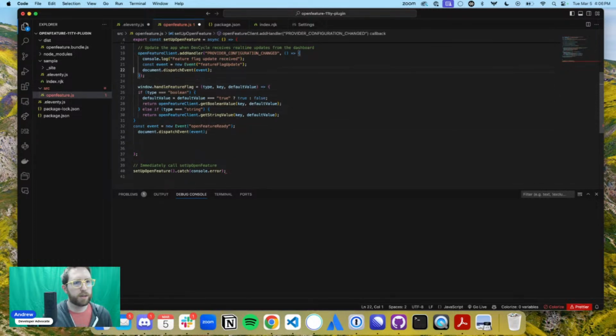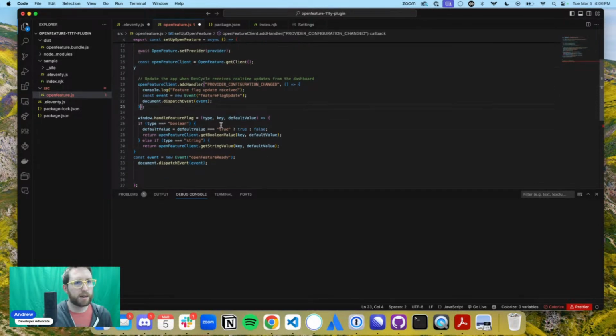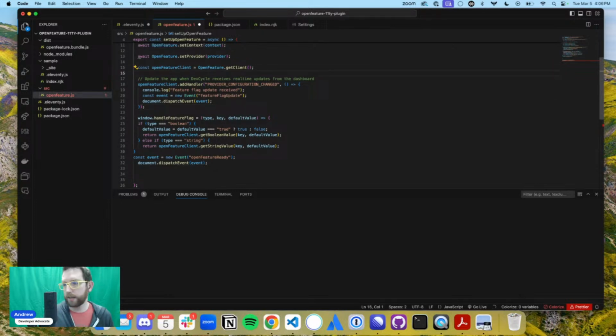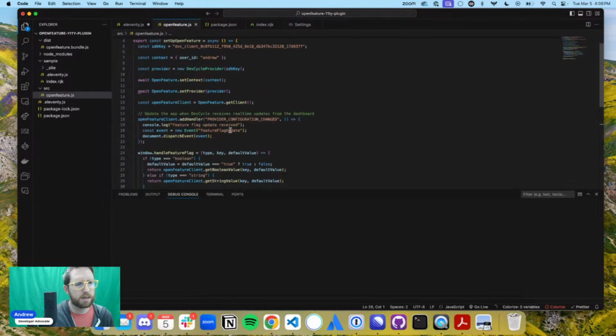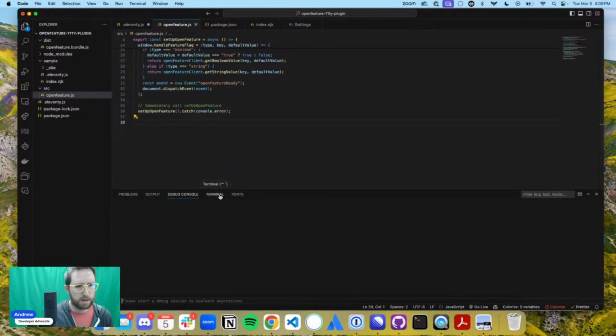Okay, OpenFeature. Okay, that's all related to that. That's good. Don't need that anymore. Okay, OpenFeature client, get client. Okay, good. OpenFeature client, that's good. Window handle feature flag, that's fine. I guess I just missed another one after this. Yeah, I guess that's it. Okay, let's do our command again.